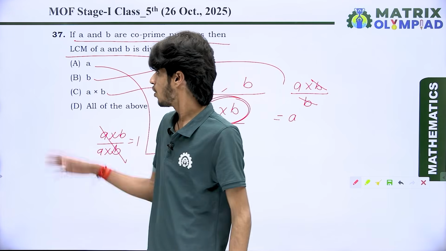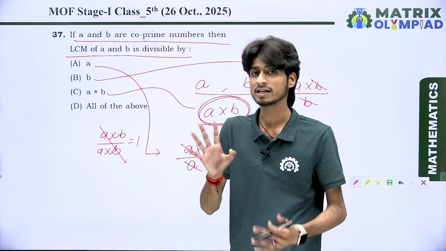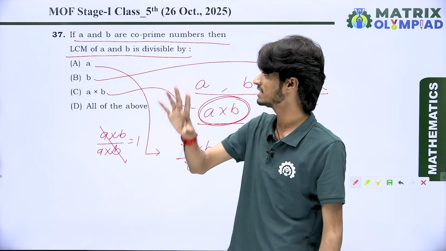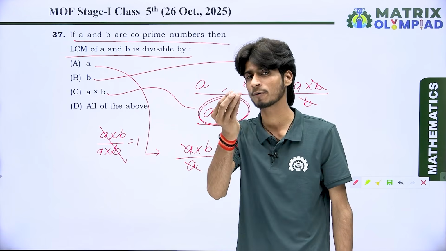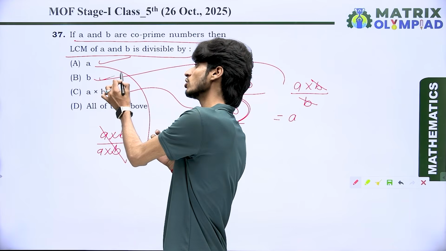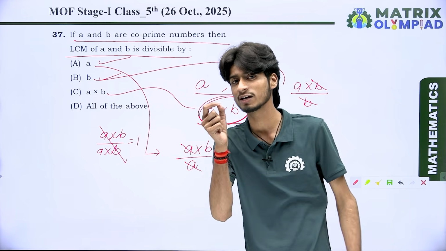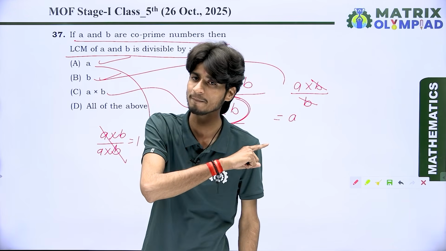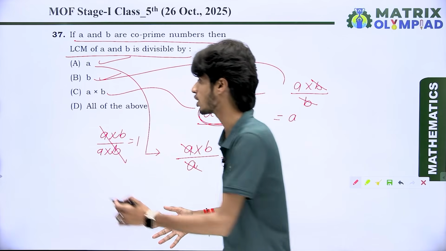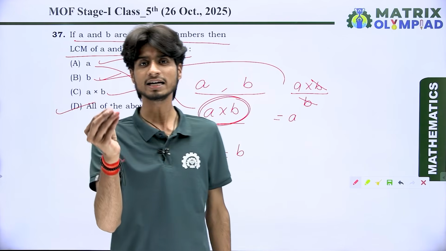It means all of the above divide the LCM of A and B, because these are co-prime numbers, so it is properly divisible. That means it is also divisible by A, by B, and by A multiply B. So the correct option is option D, all of the above.